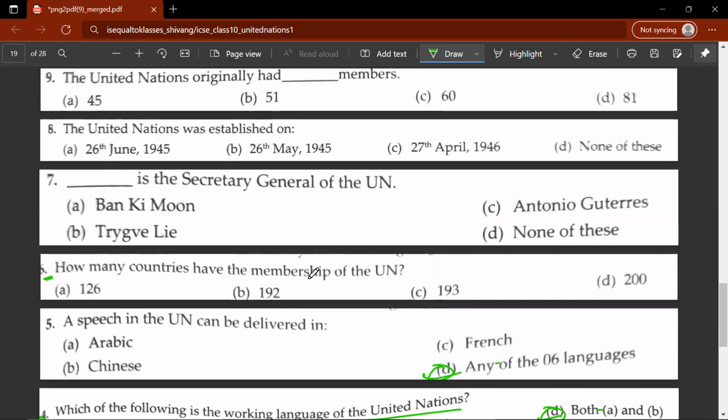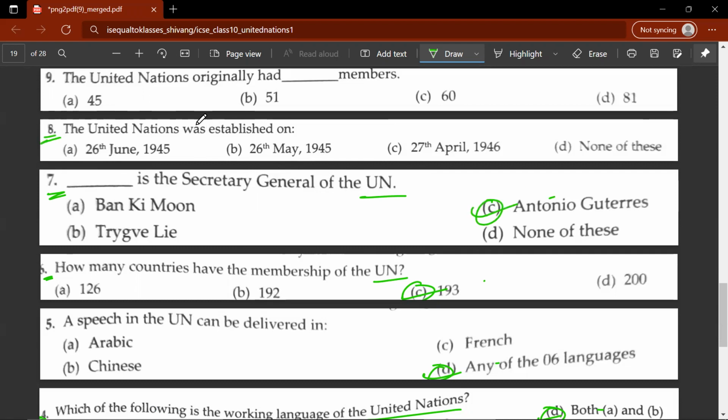Sixth question, how many countries have the membership of the UN? C, 193 countries have the membership of the UN. Seventh question, Dash is the Secretary General of the UN. So earlier it was Ban Ki-moon, now it's Antonio Guterres.